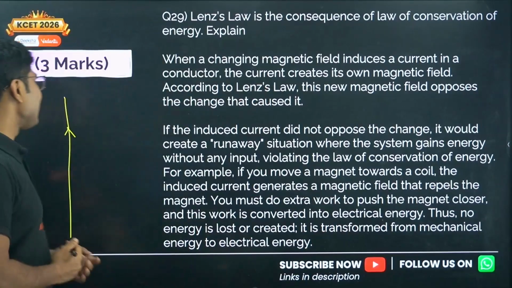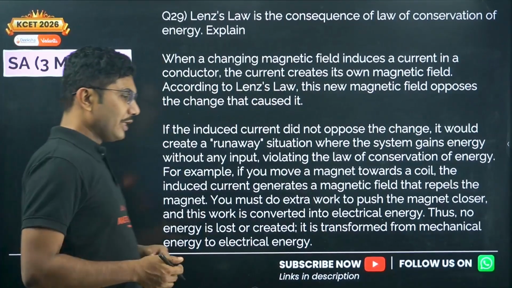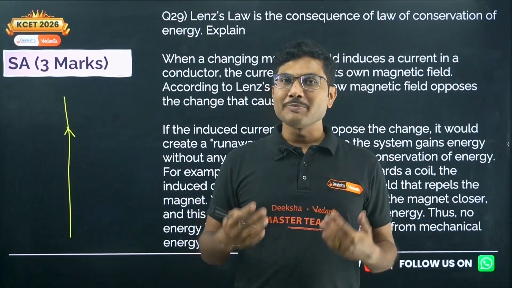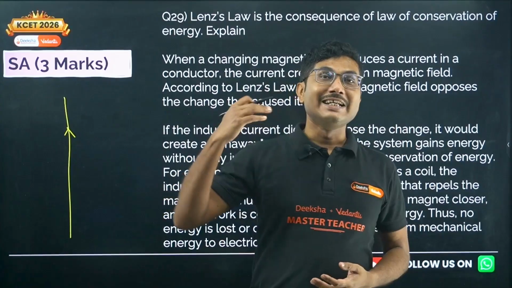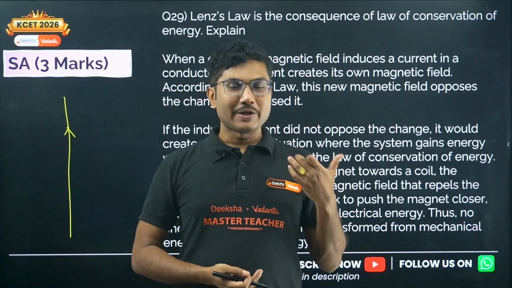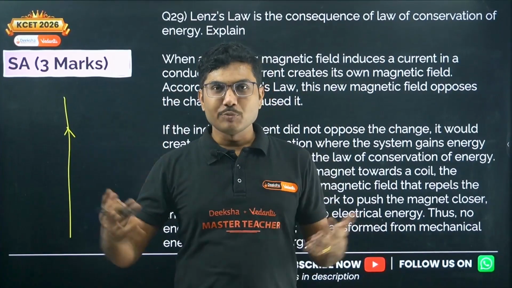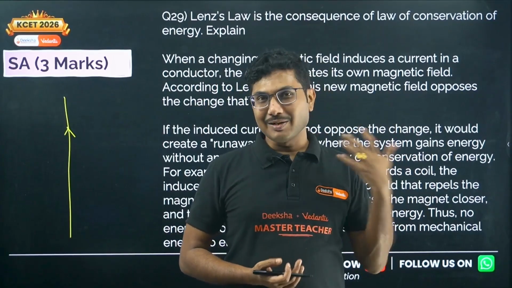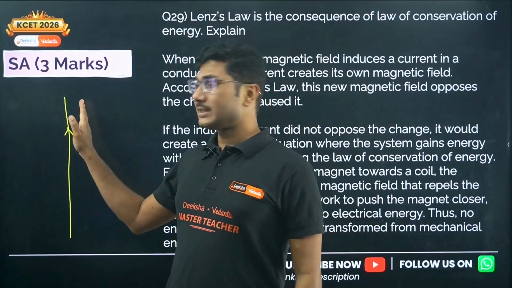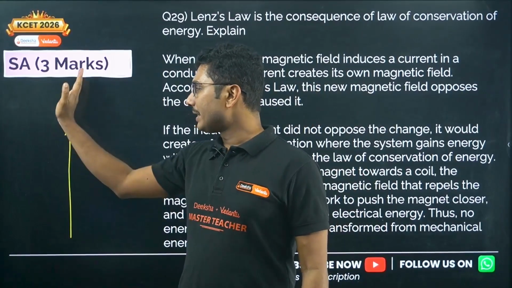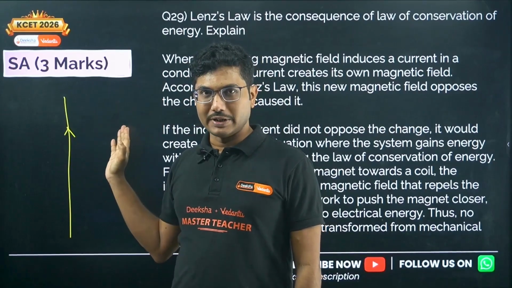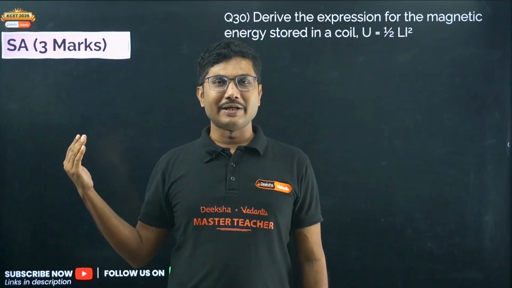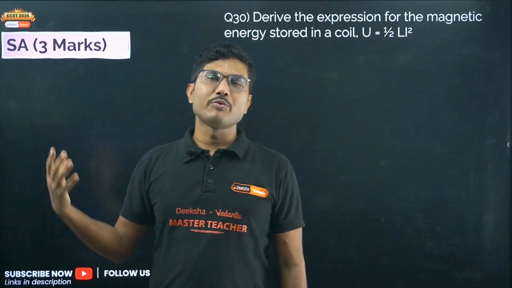Now in this chapter, what we are dealing with is changing some external magnetic field, and that changing magnetic field is producing an induced current, right? So we are trying to produce a current, and for that we are adding some external magnetic field into the picture. In the first case, no external magnetic field is there, only current in a coil, and current produces a magnetic field. Now we have reversed the idea. We are adding some external magnetic field, and that magnetic field is now producing the current.